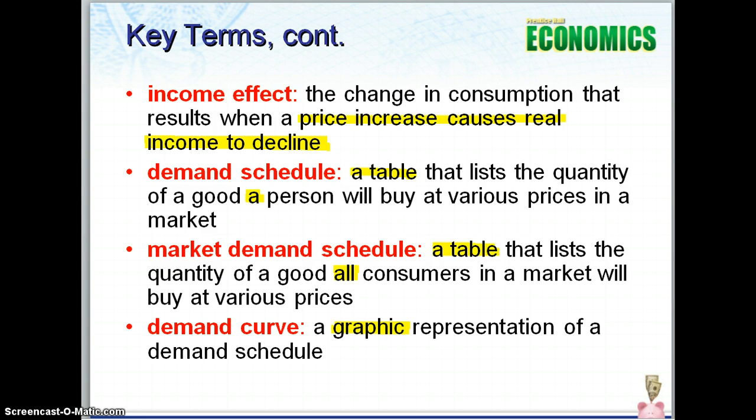Now, a way we sort this data is we use what we call demand schedules and market demand schedules. A demand schedule is just a table that lists all the quantities a single person would buy at various prices in a market. So if I asked you specifically how much of a good you would demand at a specific price and recorded that in a chart, that would be a demand schedule. We'll take a look at that here in just a moment.